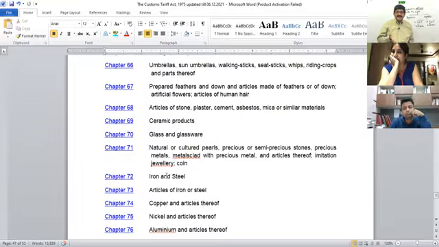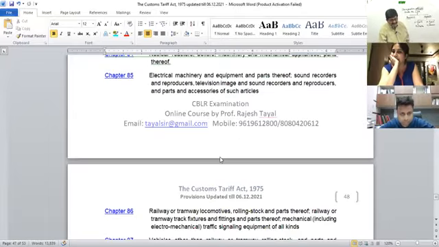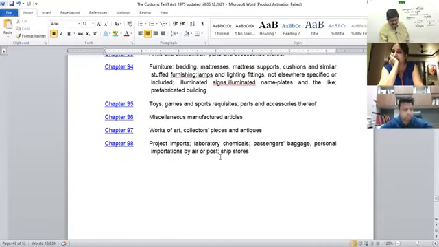Then it becomes easier. The physical book is with you, right? But if you take too much time to search the article, then that is something negative. So if you remember that it is under this chapter, directly go into the chapter and identify the product. As fast as you do that, that will increase the possibilities of getting the license. So that's why it is very, very important for you to remember the entire list of these 98 chapters.